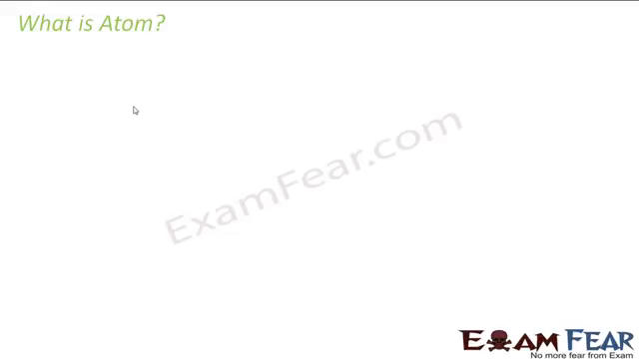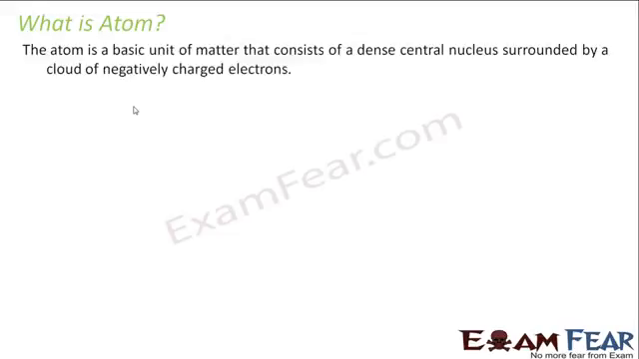Let us start with the very basic definition of an atom. An atom is the basic unit of matter that consists of a dense central nucleus surrounded by a cloud of negatively charged particles. That is how we have been defining atoms since ages, right? That is how all of us know the atom. It is nothing but the basic unit of matter. Whenever we look at any object, it is nothing but matter, right? Matter is made up of molecules and molecules in turn are made up of atoms. So the atom is a basic unit of matter.